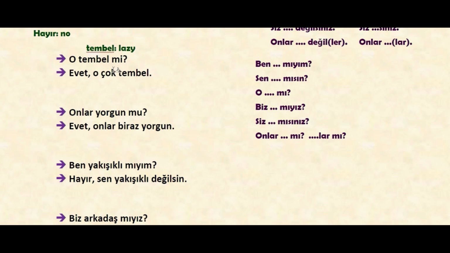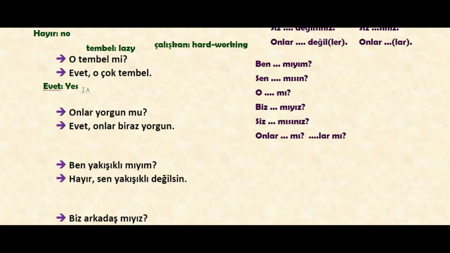We are actually asking this: tembel mi or çalışkan mı? Çalışkan is hardworking, diligent. O tembel mi? Is he lazy? Is she lazy? Evet. Evet is yes.